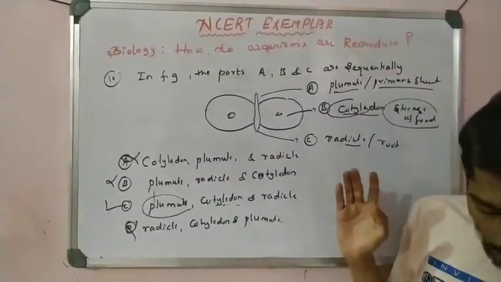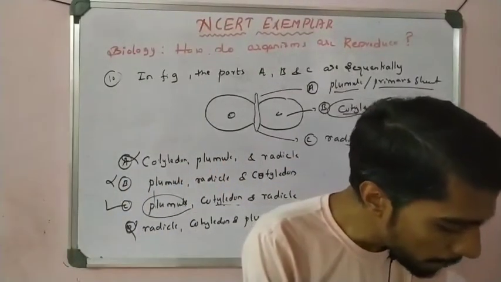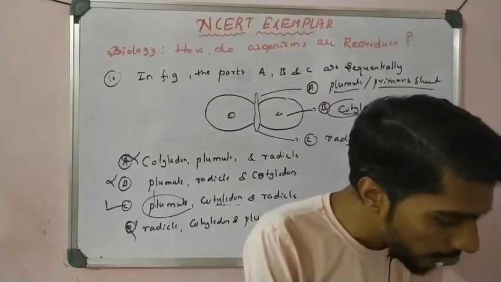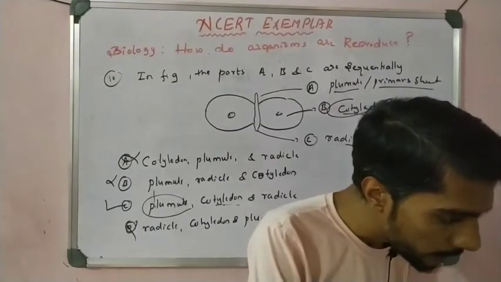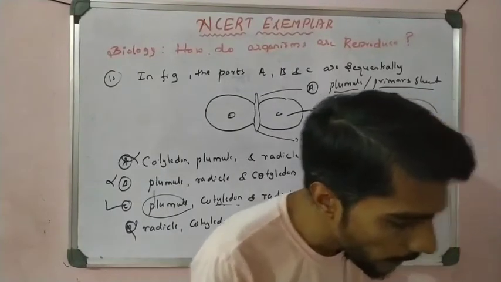Okay, this is another very important question. Now come to question number 11 here. Take question number 11.